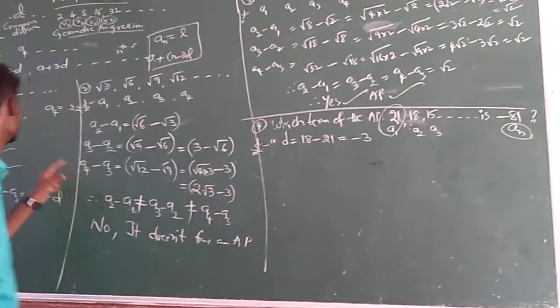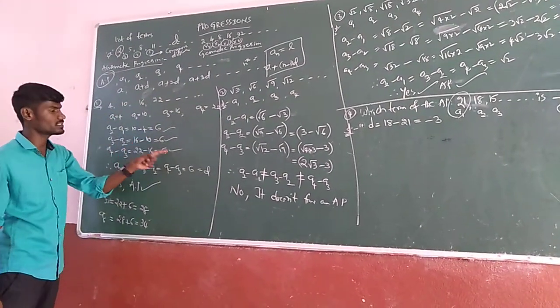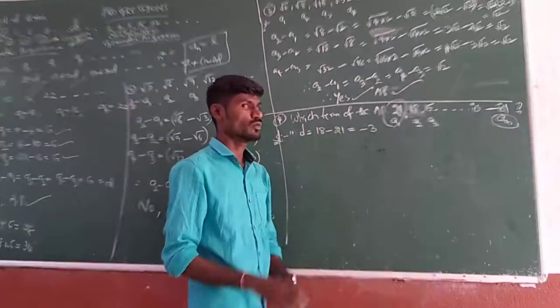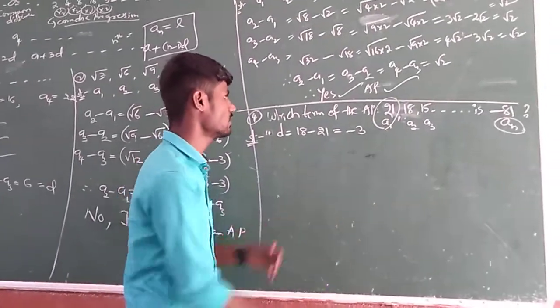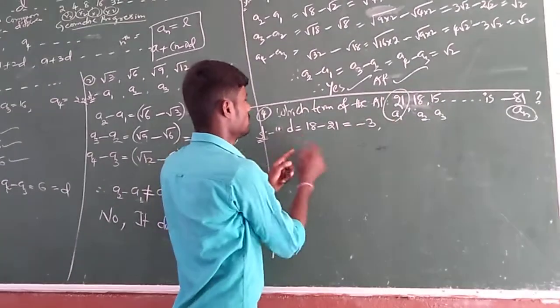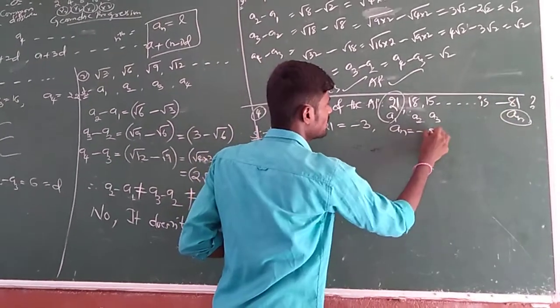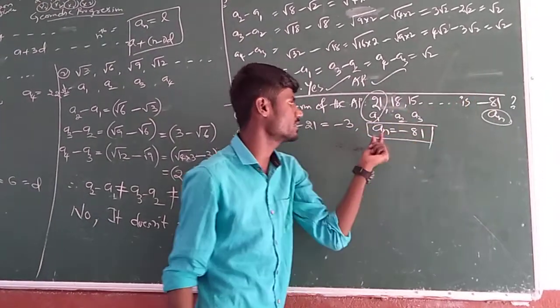Suppose we consider the first problem, 4, 10, 16, an increasing AP, that's why the common difference is positive. But this one is decreasing, that's why the common difference is negative. Whatever the common difference may be, take either positive or negative values. So here A is 21, D is minus 3, and the main thing is An is minus 81. So this is a clue. Indirectly we need to take it as An.